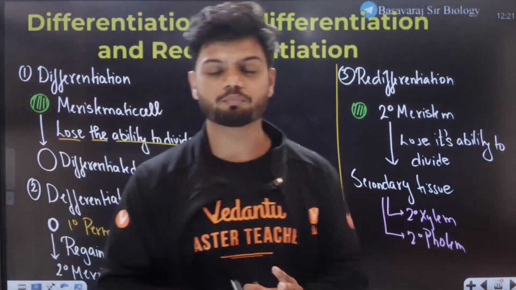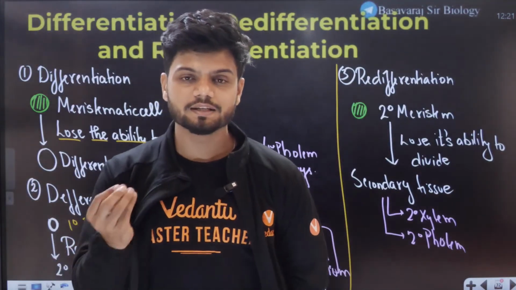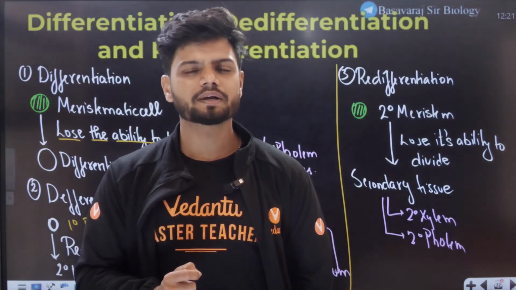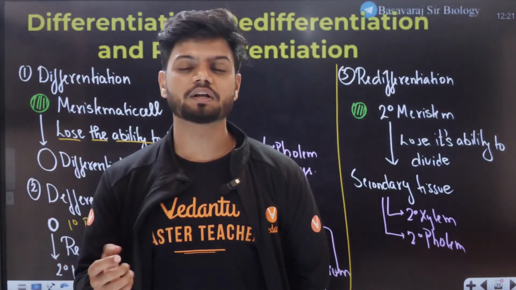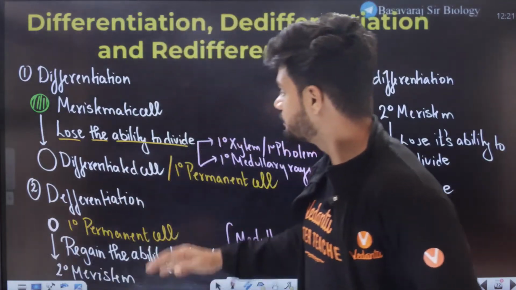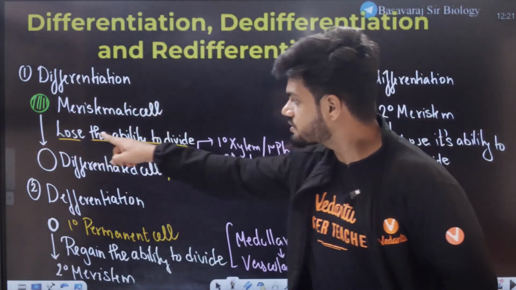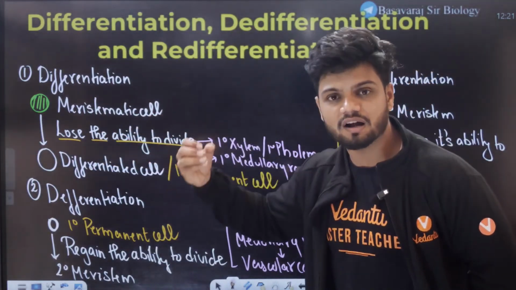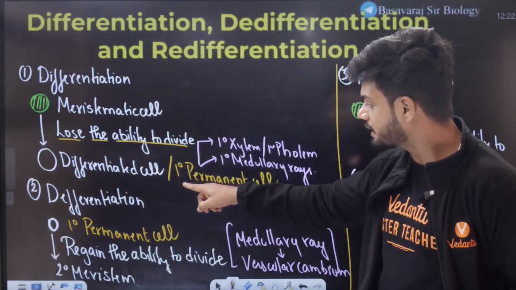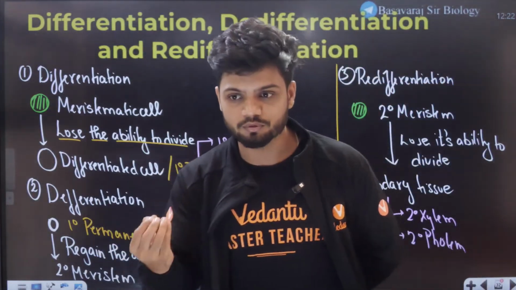So I'll explain again. I'll give you a small story to remember this. There is a class 12th student who cannot study further because of the financial condition in the house. He will stop studying and find a job. So this is a class 12th student, a meristem tissue, who loses the ability to divide, that is, the ability to study further, and becomes differentiated, that is, he gets a permanent job. Why? Because of financial conditions. One boy is there.